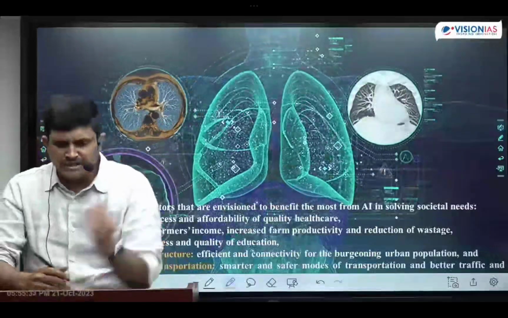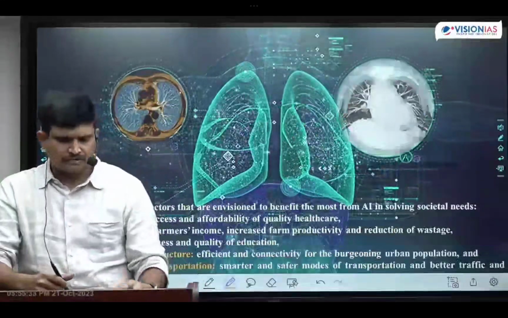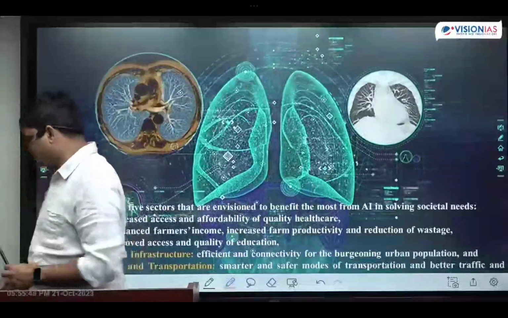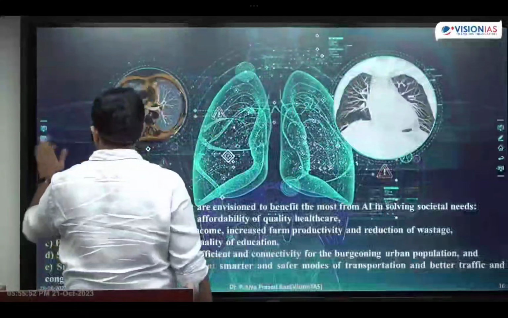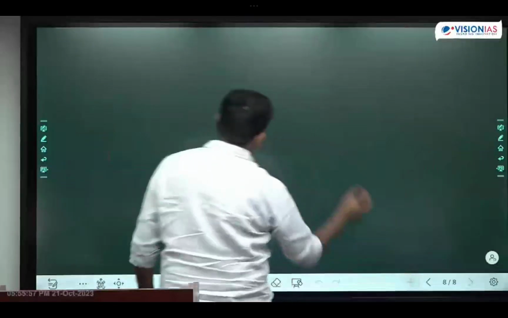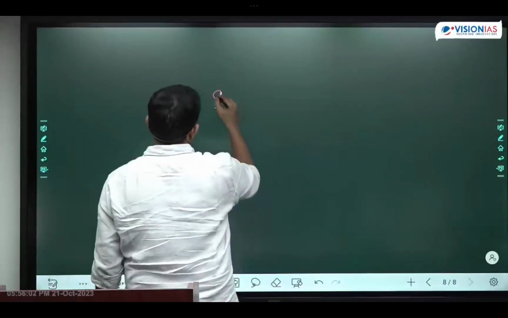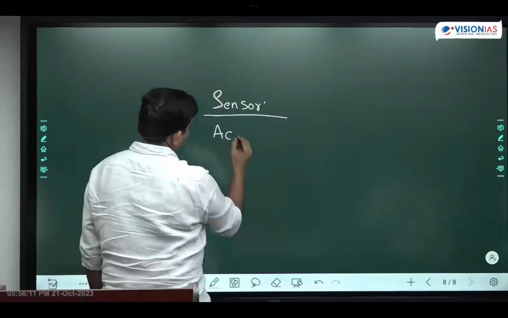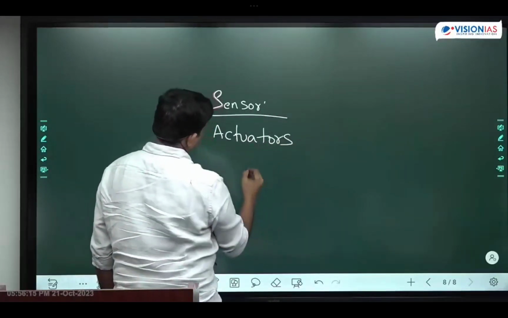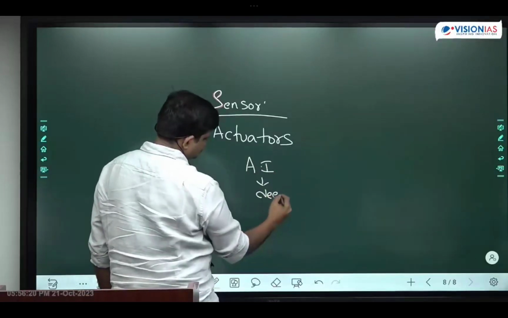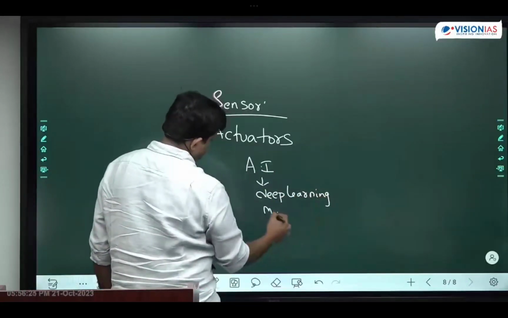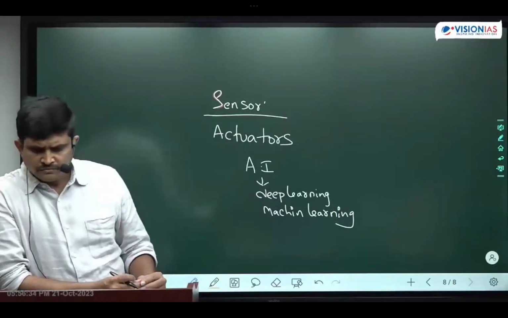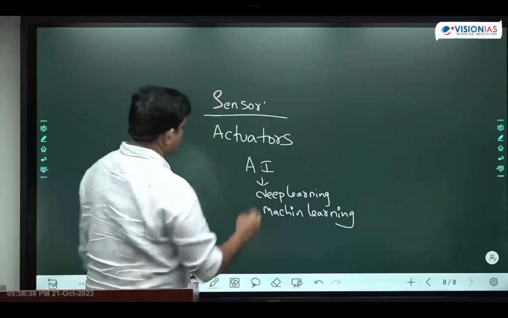Next, the components of the robot. For any robot to behave like humans, it needs the following components: sensors, actuators, and artificial intelligence with deep learning and machine learning.